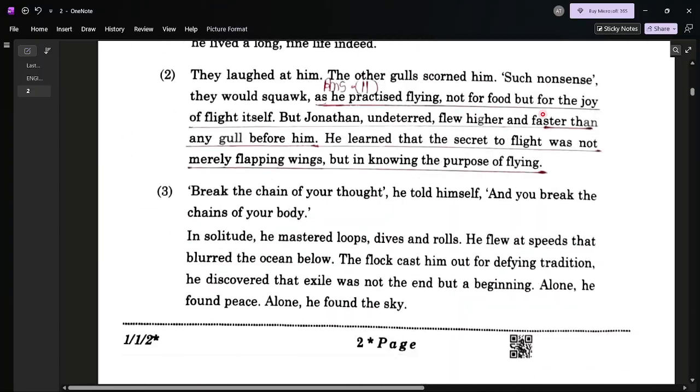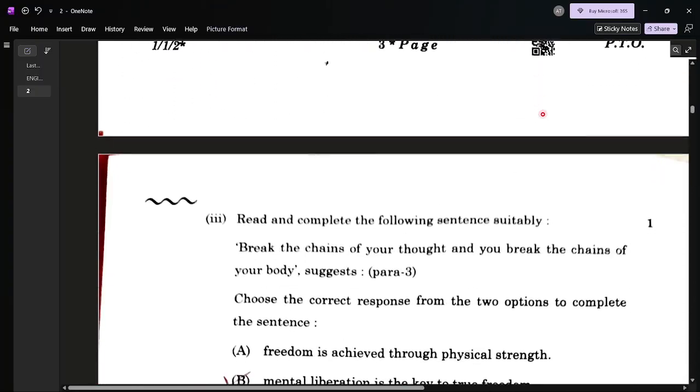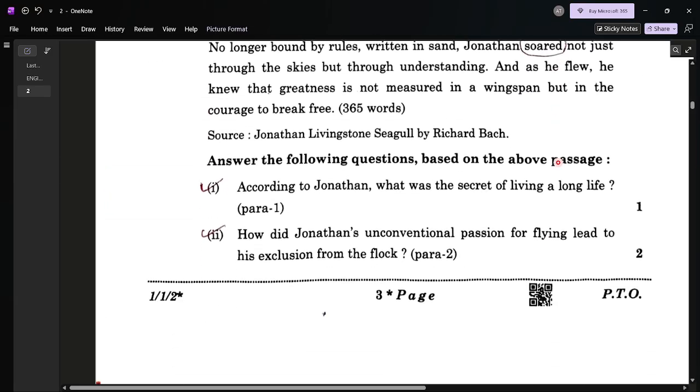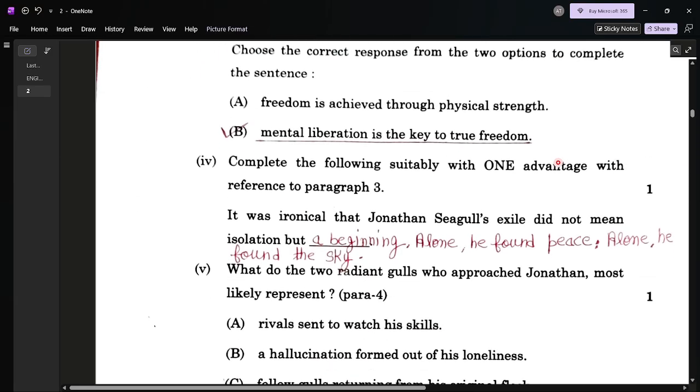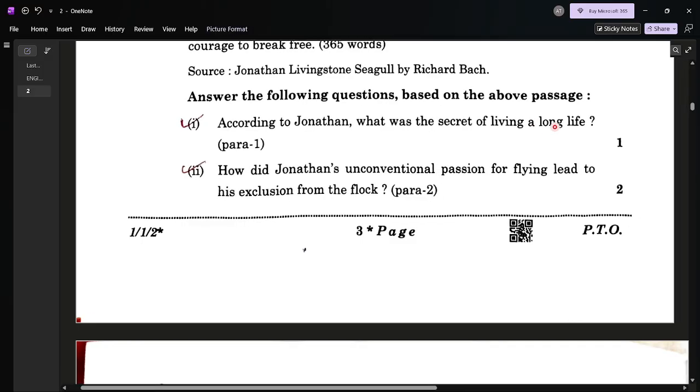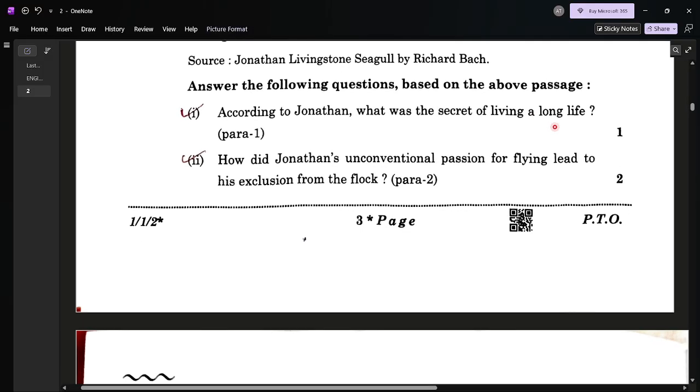So in section A we can directly come to the questions. Question number 1 carries 1 mark. According to Jonathan, what was the secret of living a long life? The answer you can get directly from paragraph 1. Already I have underlined it.